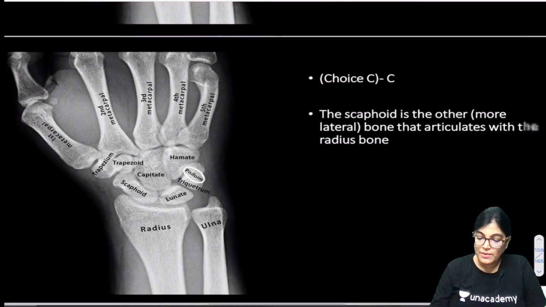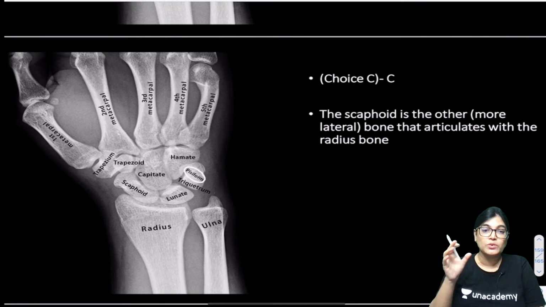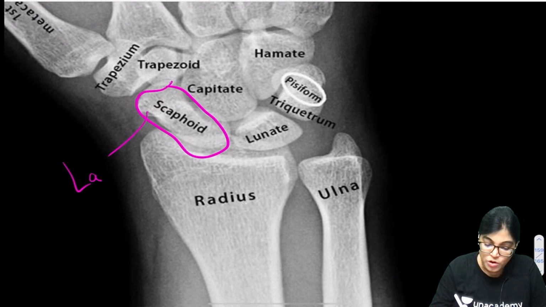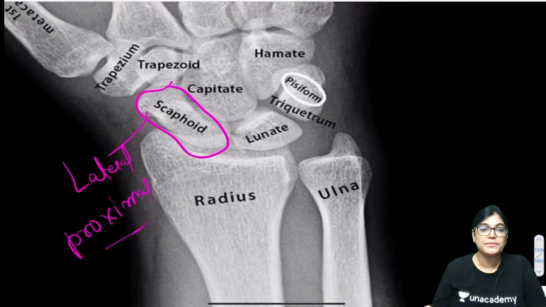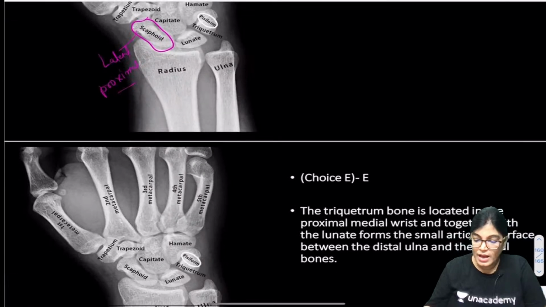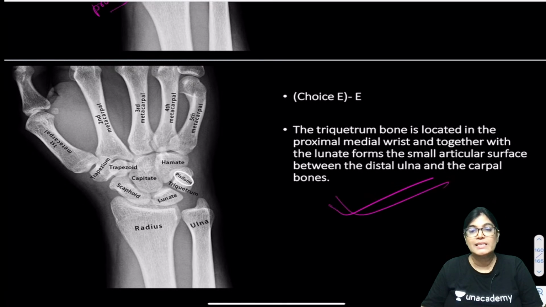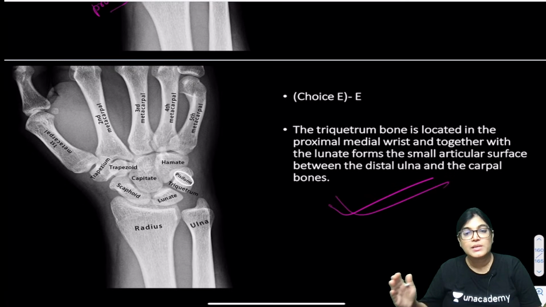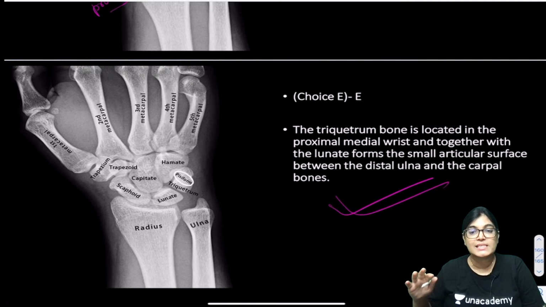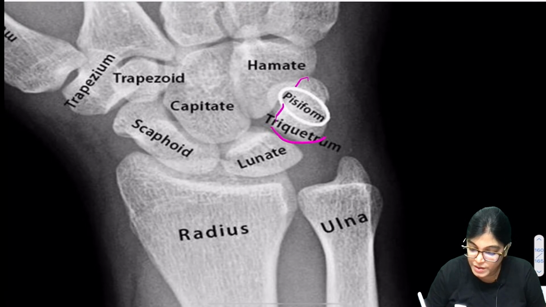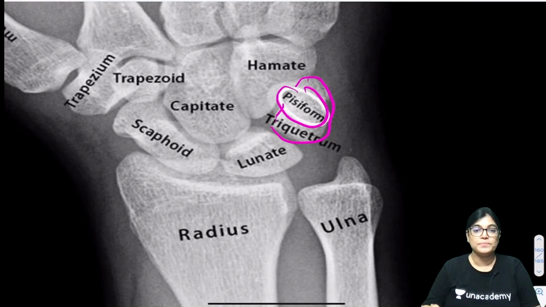C is the scaphoid, my dear friends. I already told you in that image that C is the lateral most bone. See here, C is the lateral most bone of the proximal row. So C is scaphoid. And E is the triquetrum. E is located in the proximal medial wrist, and it lies towards the medial aspect, and over the triquetrum the bone which is sitting is the pisiform. See here, this is the triquetrum bone, and over it sits the pisiform.